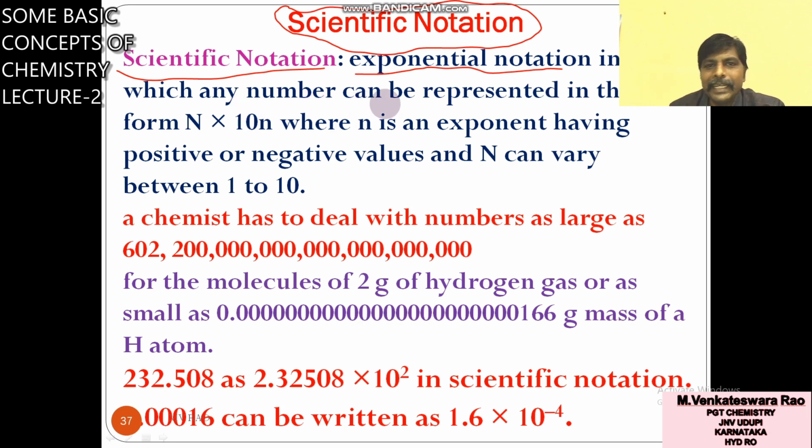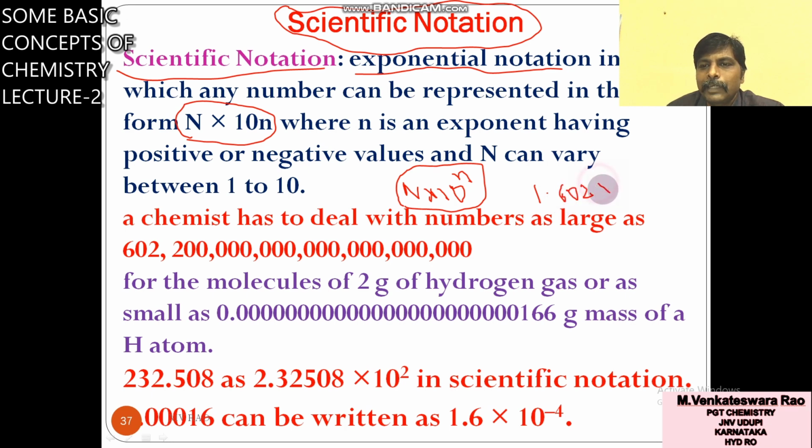Scientific notation means exponential notation in which any number can be represented in the form of capital N into 10 power small n, where small n is the exponent. For example, the charge of an electron is 1.602 into 10 to the power of minus 19 coulombs.